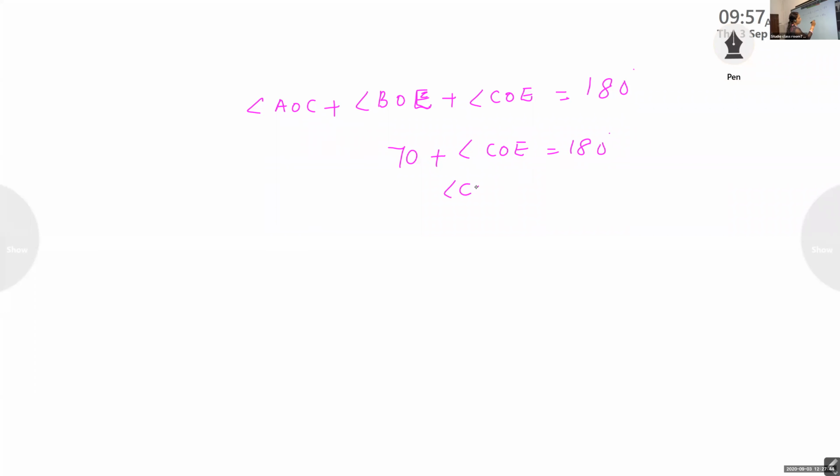Angle COE equal to 180 minus 70 equal to 110. Now you can write reflex here itself. Reflex angle COE equal to 360 minus 110 equal to 250.